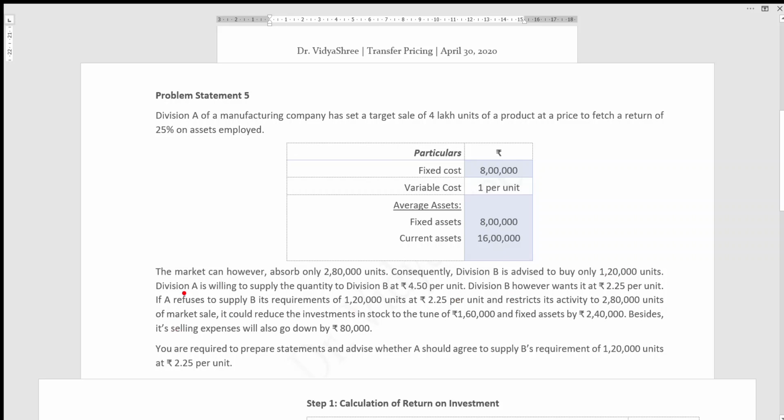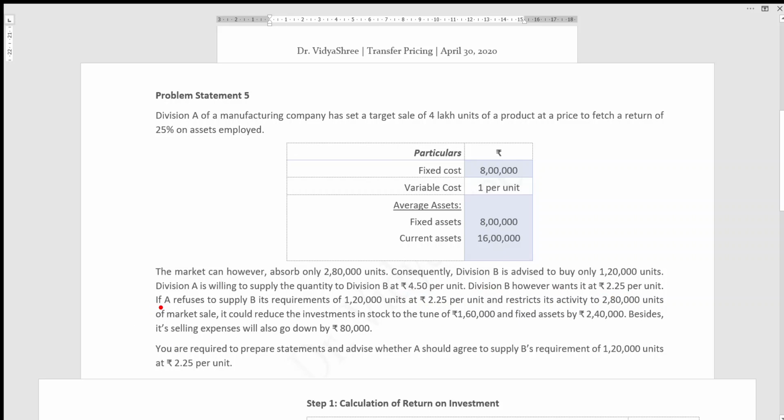Let's see further. Division A is willing to supply the quantity to Division B at rupees 4.50 per unit. Division B, however, wants it at rupees 2.25 per unit. So Division A is offering to Division B at rupees 4.50. Well, the demand is for 4.50, but Division B is willing to pay only 2.25 per unit.